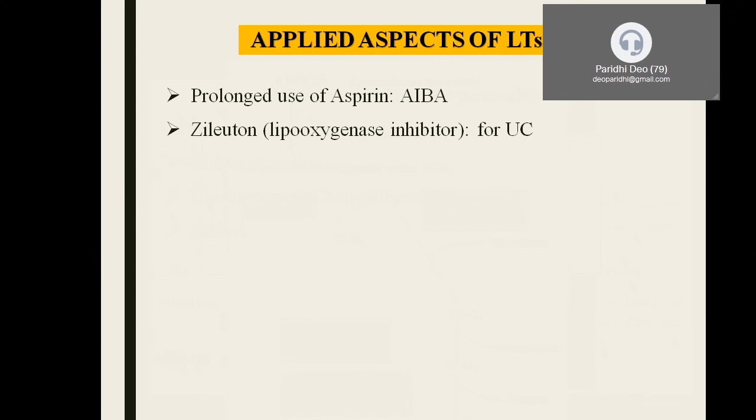Coming to the applied aspects. Sometimes, even though it is rare, it was found that a patient who was on long-term prophylaxis with aspirin for a certain cardiac issue suddenly comes with respiratory arrest. They come with a severe bronchoconstriction that we call aspirin-induced bronchial asthma. Why do they do this? We know that aspirin inhibits the cyclooxygenase pathway. It has nothing to do with the causation of asthma here. But what is the pathology that is involved here?